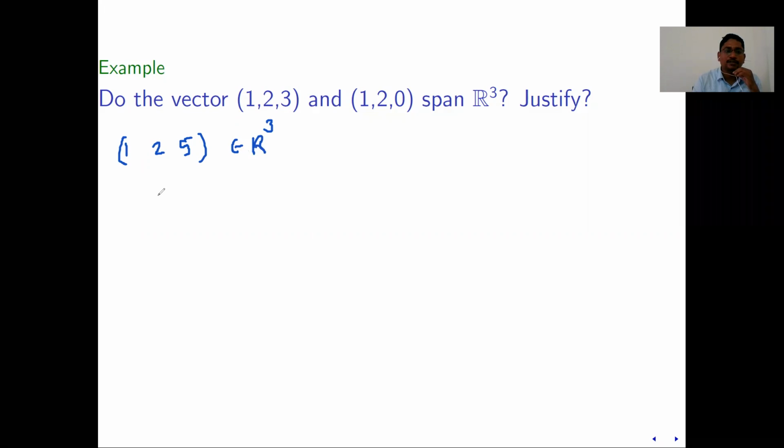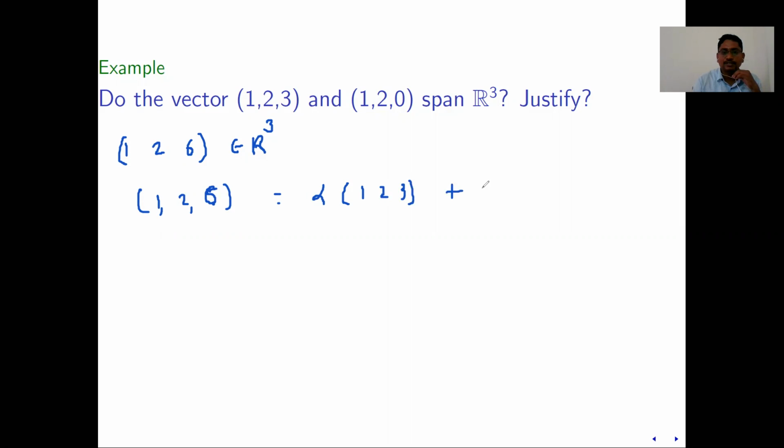So I will just take an example. Instead of 5, I will take a multiple of 3, so 1, 2, 6 I will take. This is just trial and error you need to find. You just need to check whether it is a combination of these two vectors. I am saying its answer is no.